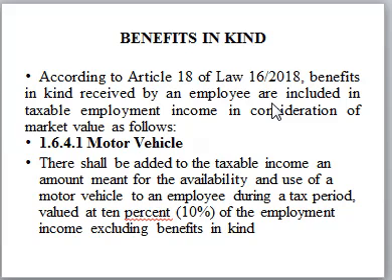So the first benefit in kind we can talk about here is a motor vehicle. If an employer has given a motor vehicle to the employee, and the employee uses the motor vehicle for both private and business, then the benefit will be calculated at 10% of the total cash benefits an employee receives. So we get the total cash benefits an employee receives, then we multiply by 10%, then we get the motor vehicle benefit.